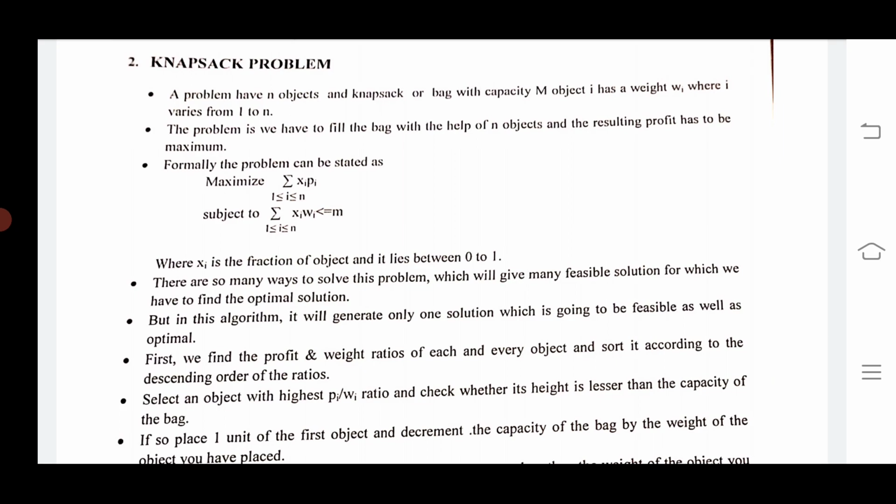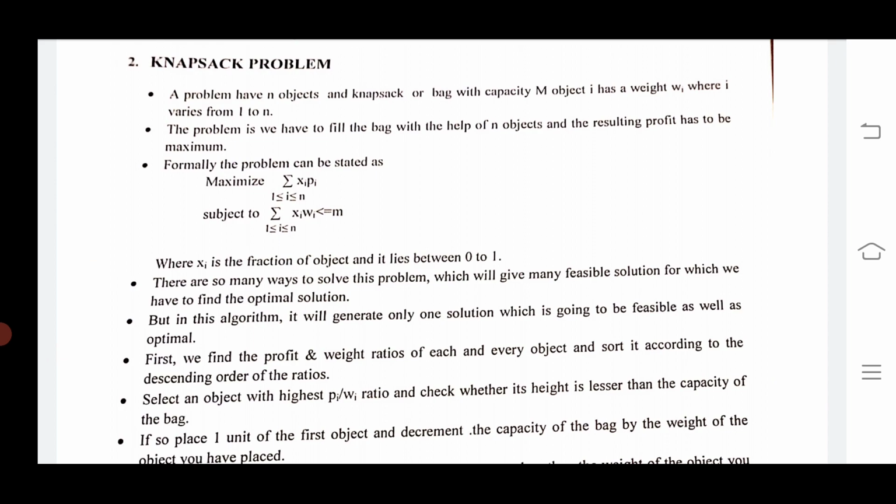Formally, the problem can be stated as: maximize the summation over i from 1 to n of xi pi, subject to the summation over i from 1 to n of xi wi being less than or equal to m.